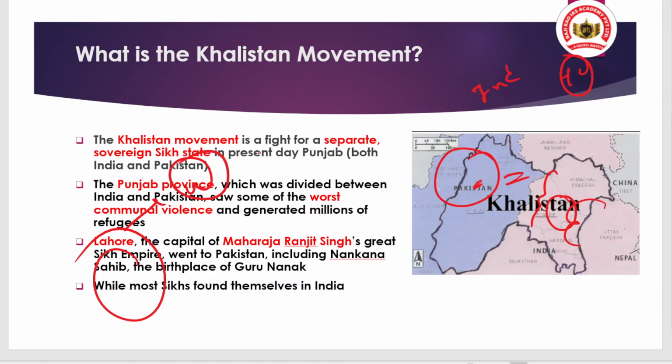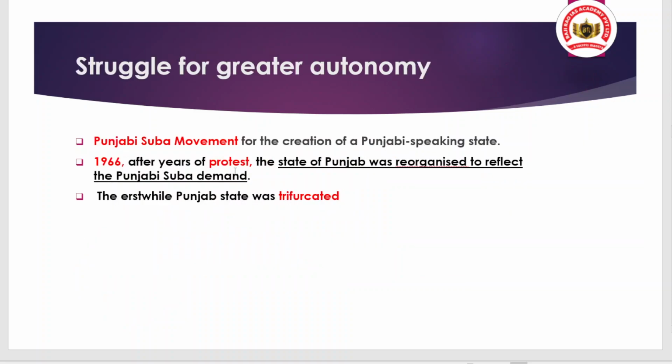But what is the issue after independence? Most of the Sikhs live in India, and some of the Sikh community also lives in Pakistan. So some of the separatist organizations talked about independence, or autonomy, for Punjab or the Sikh community. That was the point. From there the issue was raised, and from then onwards there was a struggle for greater autonomy to these regions, like the Punjabi Suba movement. It was created for the demand of a Punjabi-speaking state.